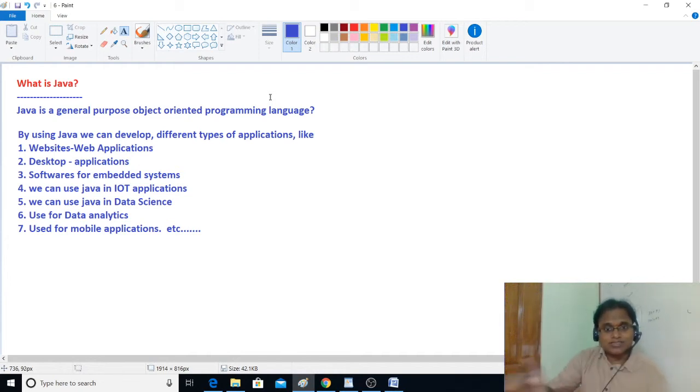Some websites are displaying analytics. Maybe by the end of June this virus will be reduced or controlled, because we have 130 crores of people, and controlling COVID-19 in this country might take that long.